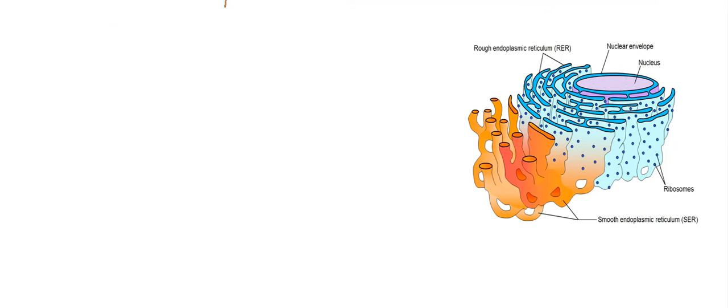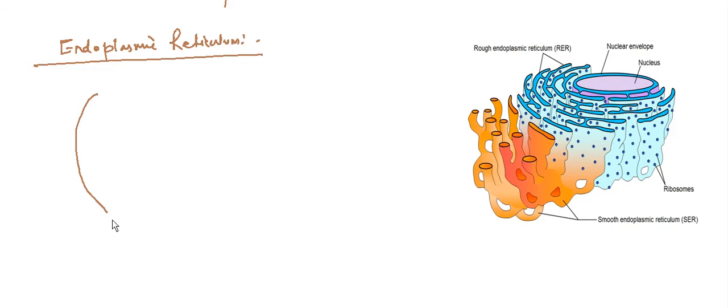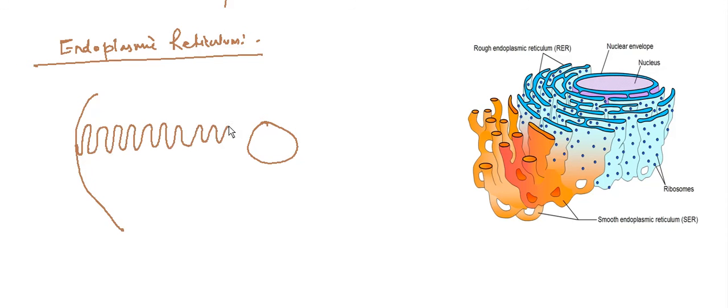Next cell organelle is the endoplasmic reticulum, ER. You can see that if this is the cell boundary and this is the nucleus, the endoplasmic reticulum comes like this, touches the nuclear membrane, and again gets folded like this.